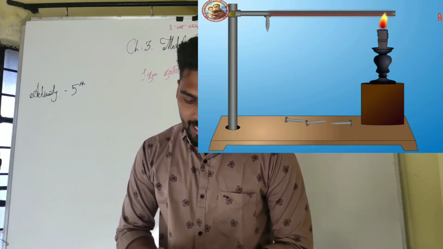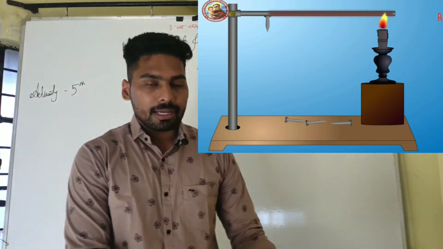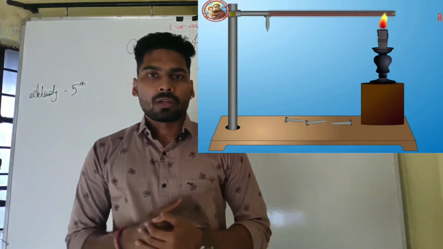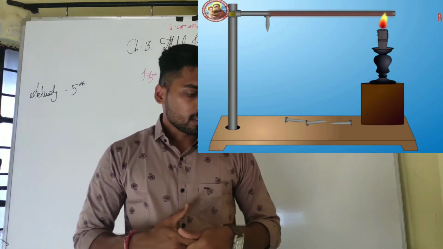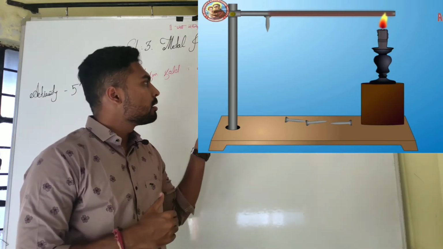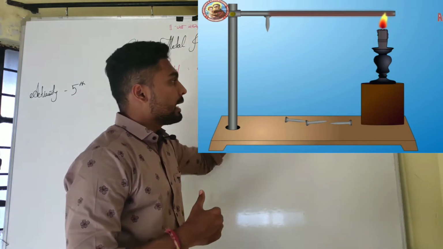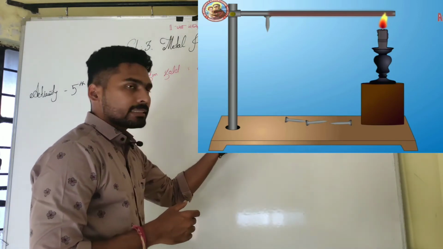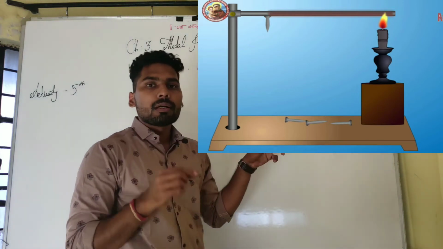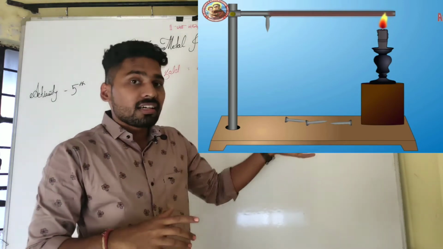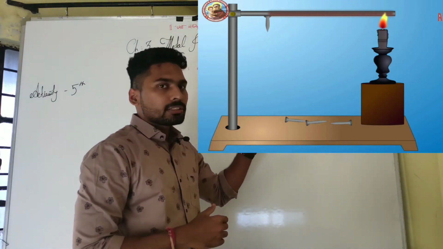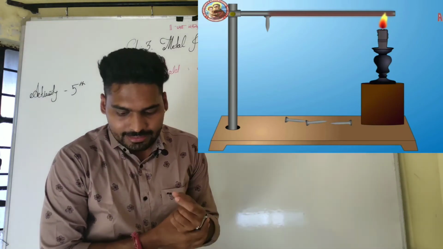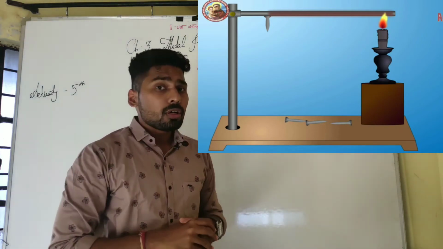Clamp that wire on a stand. For example, I will show you in the diagram nearby on the side. You will see this. In that, you just have to clamp the wire in a stand. While you are adjusting the wire in the stand, you have to put some wax at the other end of the wire, and in that wax you have to fix a pin. Then what will happen?